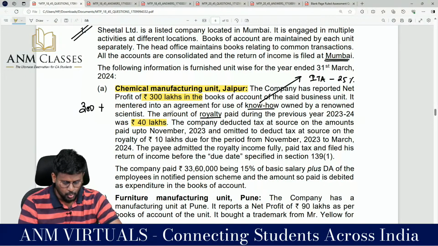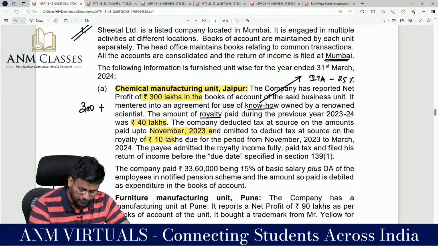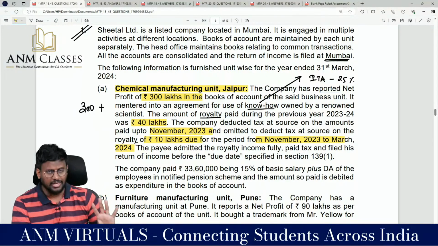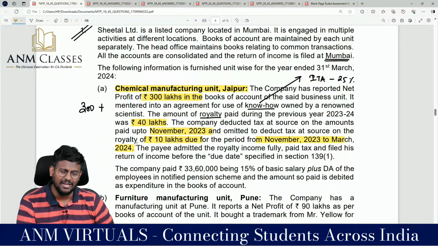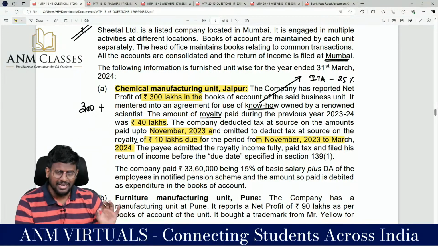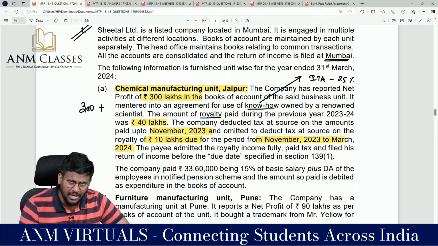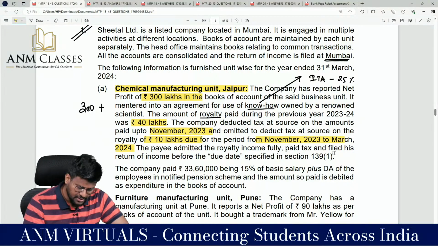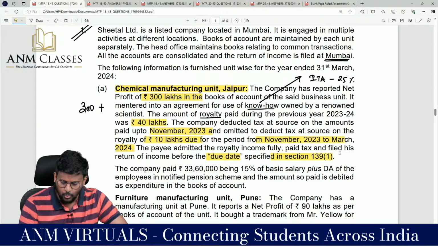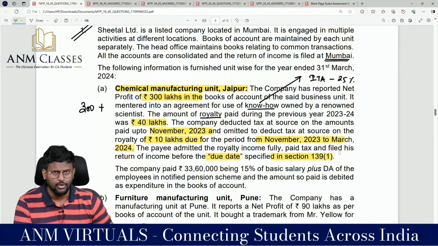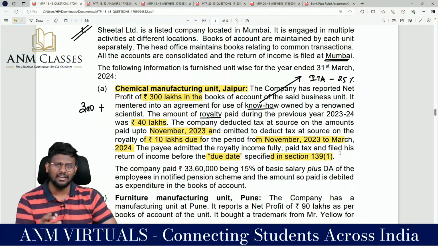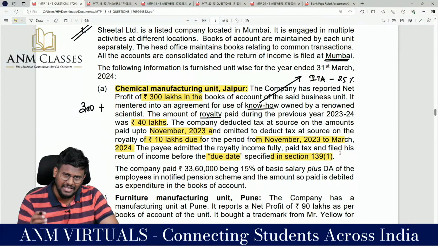Company deducted tax at source on the amount paid up to November 2023 and omitted to deduct tax at source on the royalty of 10 lakh due for the period from November to March 2024. That means out of 40 lakh, on 30 lakh rupees they have deducted TDS, on 10 lakh they have not deducted TDS. So 10 lakhs into 30%, 3 lakh should be added back. The payee admitted the royalty income fully, paid tax and filed his return of income before the due date specified in section 139 subsection 1. But the person to whom you have paid the royalty has considered that royalty as income, he has shown that in the return of income, and he has paid the tax also.